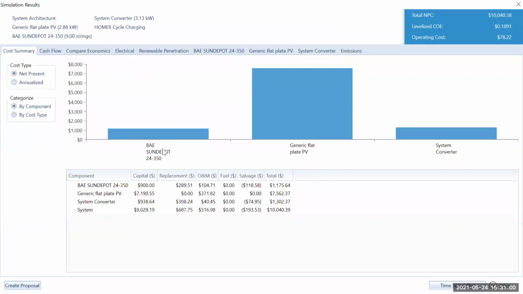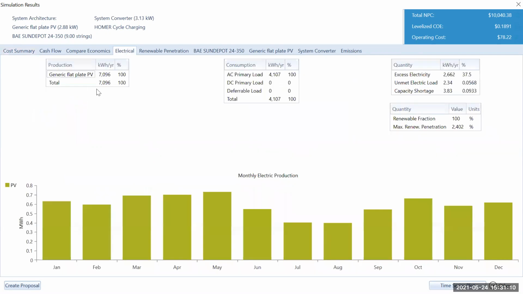Okay, so this is your battery cost, this is your PV cost, and this is your converter cost. See over here in detail. Let's go into the electrical. See over here, the total green electricity generated from only one particular source, that is solar, is this much. The AC primary load is 100% of that, and the total is this much. This is your load and this is your generation.